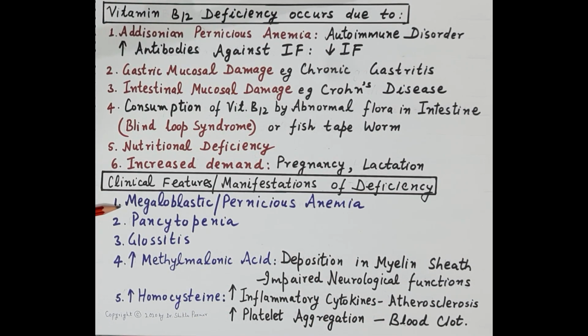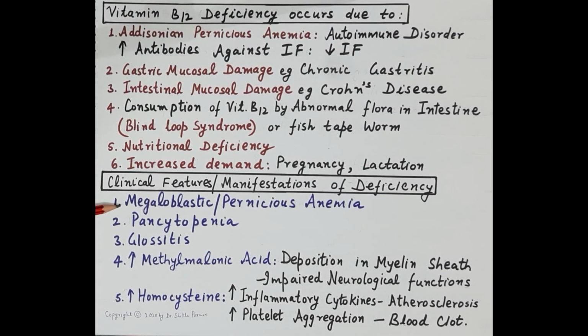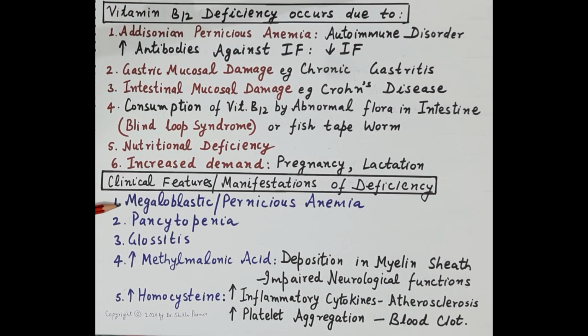Now, vitamin B12 is essential for the division and differentiation of red blood cell precursors during the process of erythropoiesis. Fall in the levels of vitamin B12 produces abnormal RBC precursors. RBCs produced due to vitamin B12 deficiency are larger than the normal RBCs. They are immature, and because of which they are broken down, and this reduces the total RBC count, resulting in megaloblastic anemia.